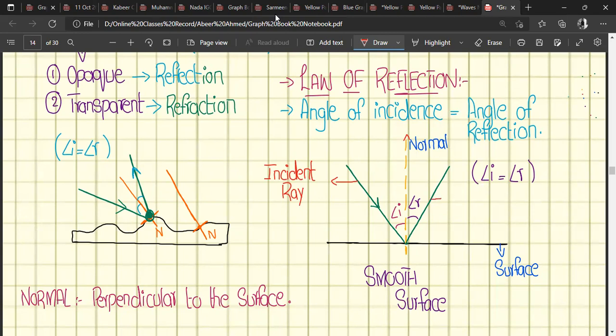And what about the second one? Reflected ray. So this is the reflected ray.